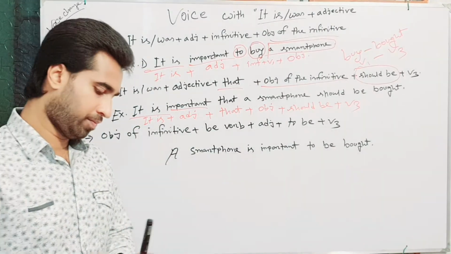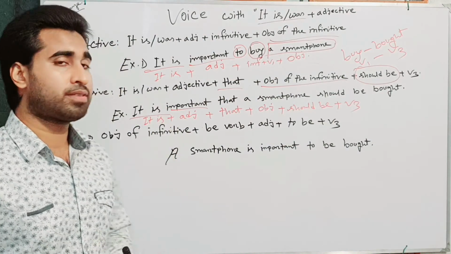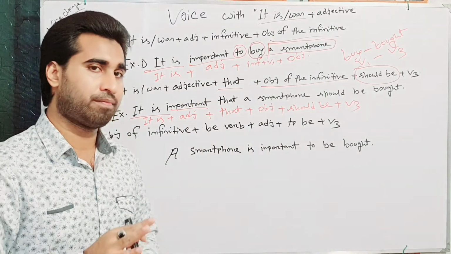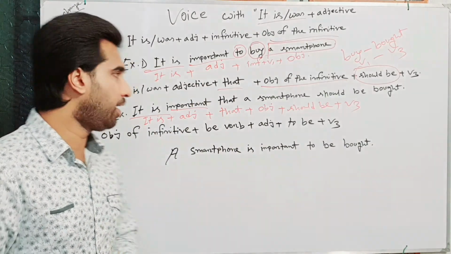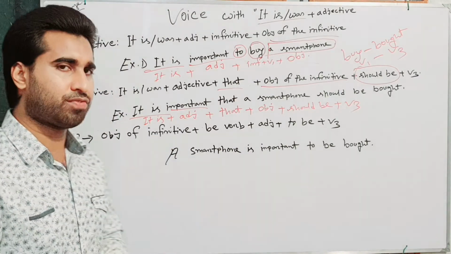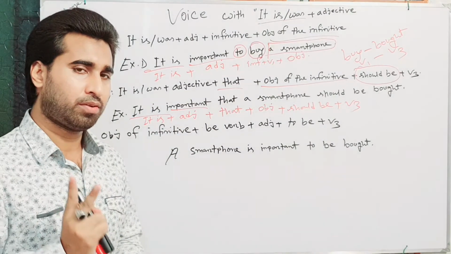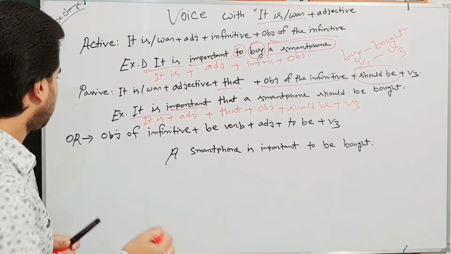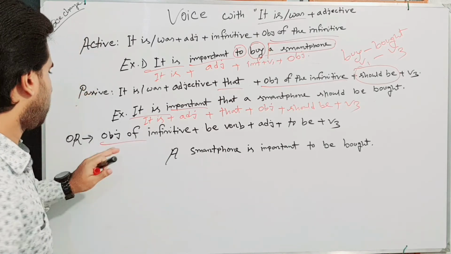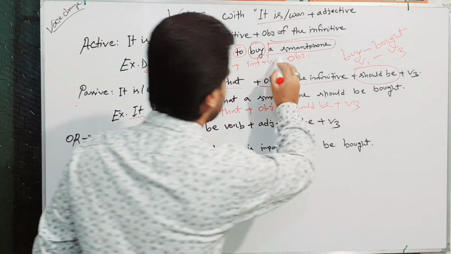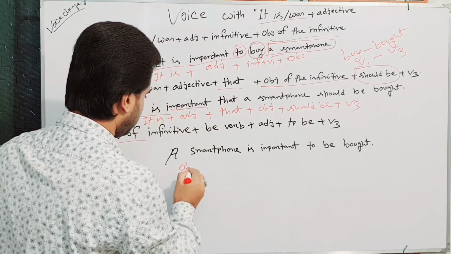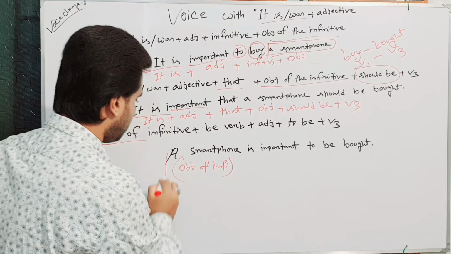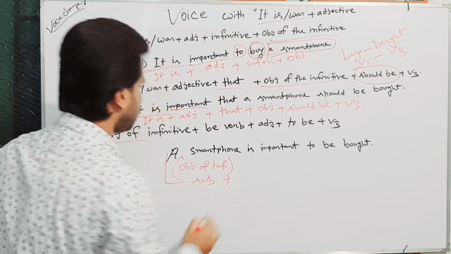Dear followers, it is or it was time, but here it is it is or it was plus adjective. But in this case, we can transform active to passive by following two rules. Here is another one. First of all is the object of the infinitive. Here the object of the infinitive is a smartphone. The object of the infinitive will be the subject here. Subject plus be verb.